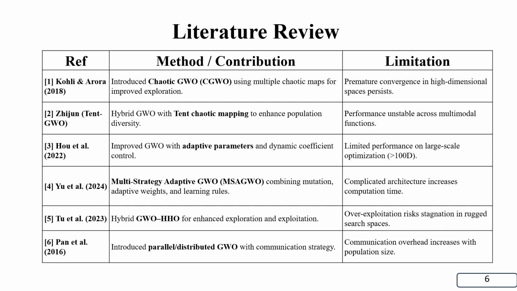There are other papers on GWO with adaptive parameters, but there is also a limitation on large-scale optimization. The fourth is a paper on multi-strategy adaptive GWO, where the limitation I studied is that the complicated architecture increases computation time. These six papers gave me the idea to improve the accuracies.